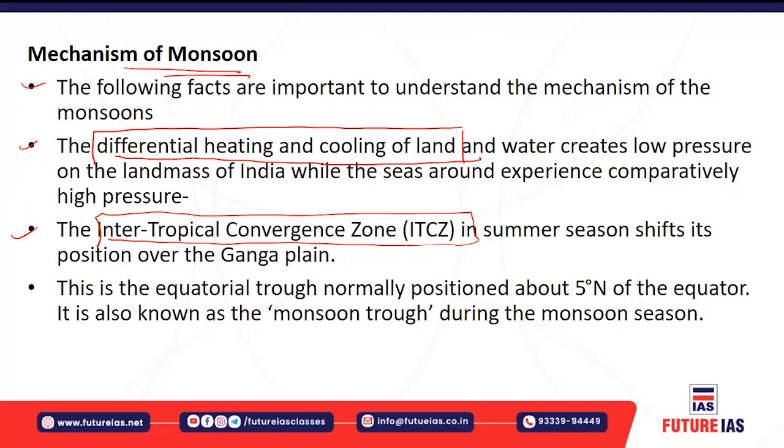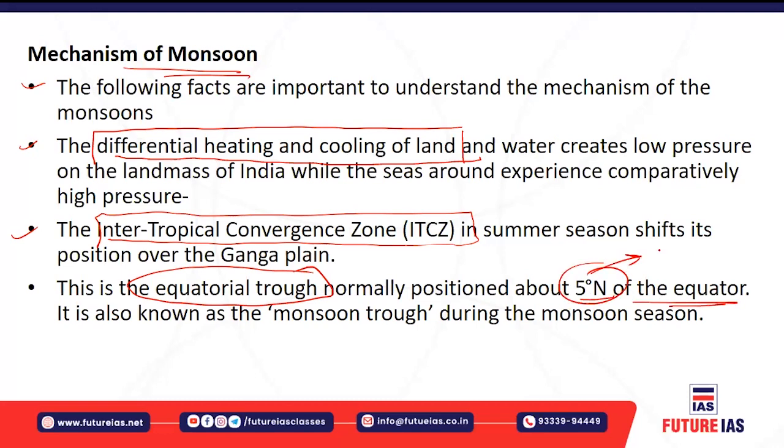Okay, the intertropical convergence zone is also an elongated low pressure zone, which is only found in the summer season, and that too it shifts its position over the Ganga plain and causes rainfall over the Gangetic plains. This is also known as the equatorial trough, where trough means elongated low pressure, generally positioned at around 5 degrees north of the equator.